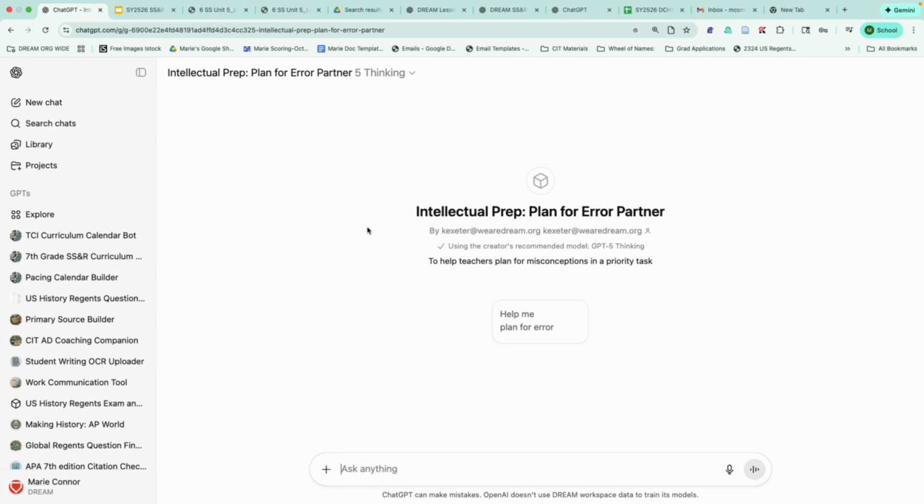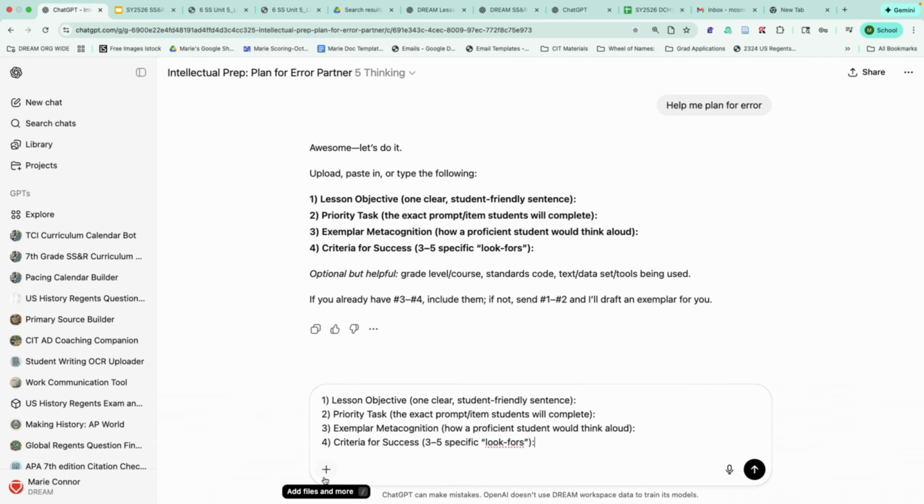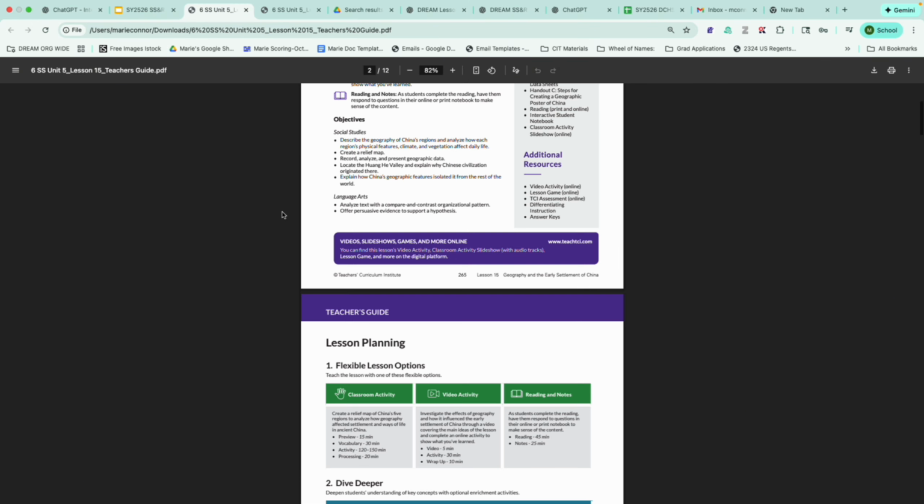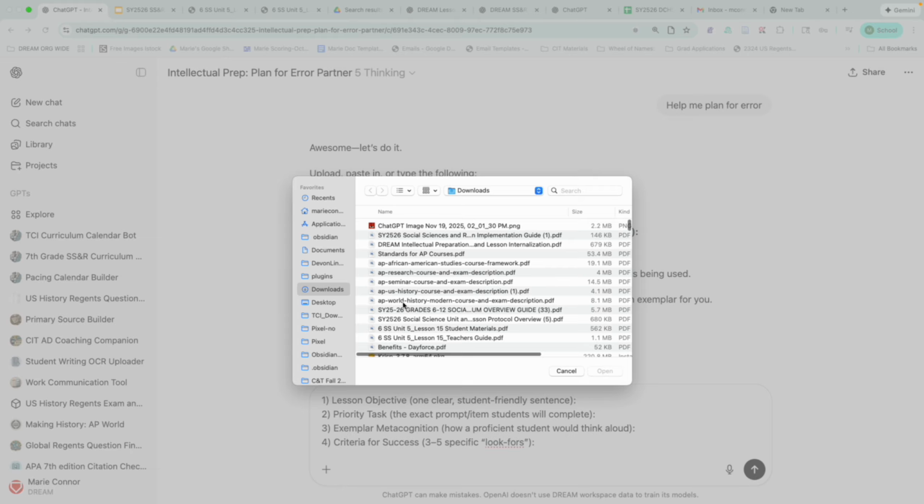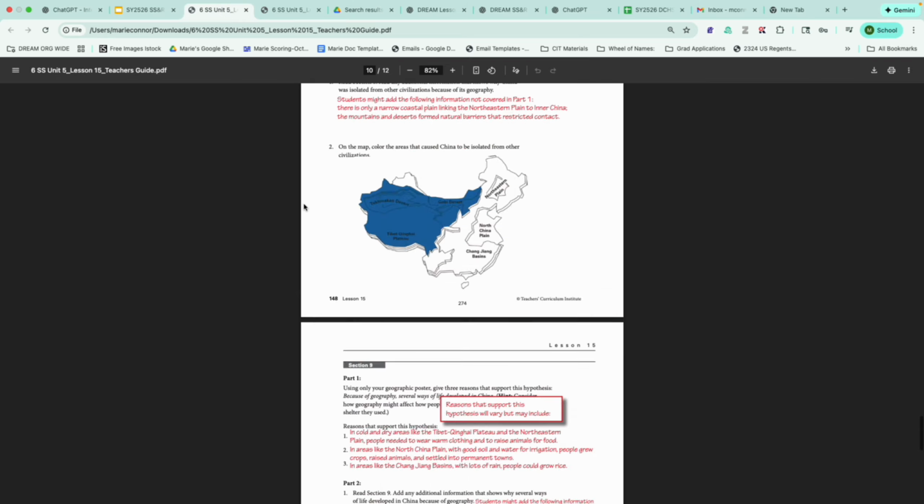Right. So we're gonna do our intellectual prep, but planning for error. So first thing you're gonna do, you're gonna click the button. Then you're going to copy paste this, put it in here, and I recommend adding the teacher's guide into there. So first I'm going to add in the TCI materials here, and then I'm also going to take a screenshot